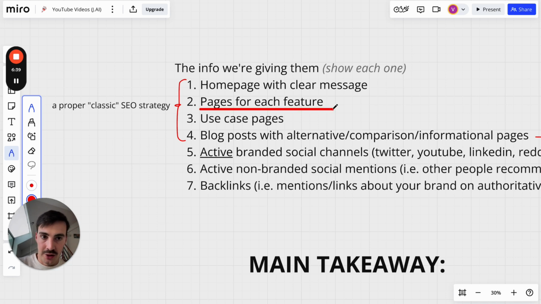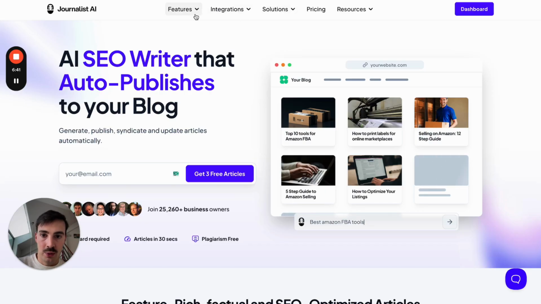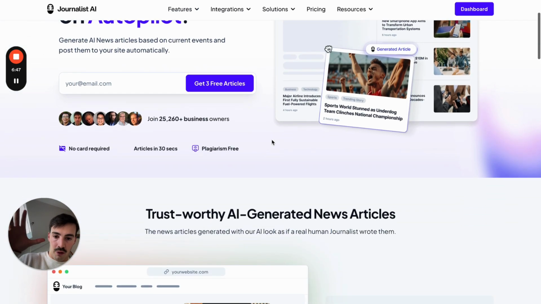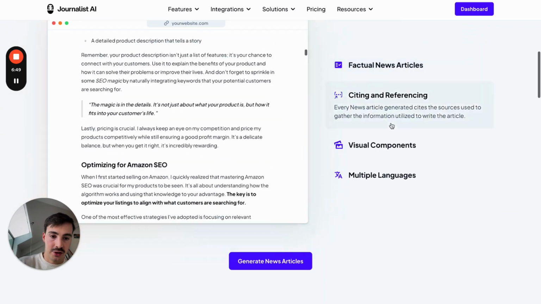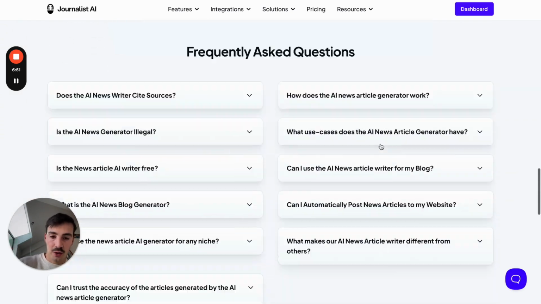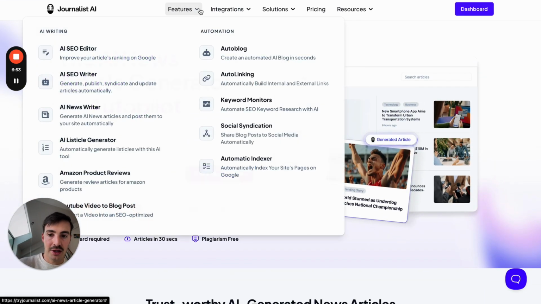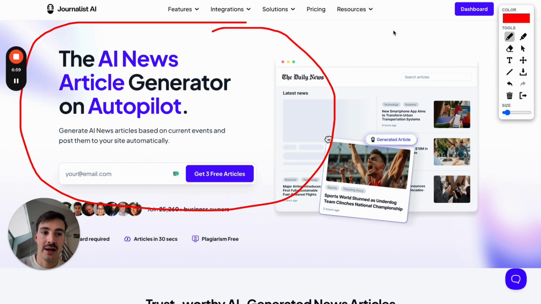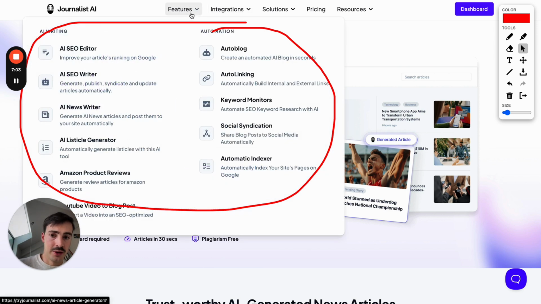Pages for each feature. What we have right here is a dedicated page for each feature. For example, we have an AI news writer, and we have a dedicated page for this feature. It talks about what it does, what it doesn't do, its pricing, all this stuff. It goes over in depth what it does. Again, we have pages for every single feature. What we're doing here is giving as much context as we can to these LLMs that will eventually scrape our site for info. So they'll know that, okay, these guys have this feature, this one, this one, this one. They have all of this stuff right here.